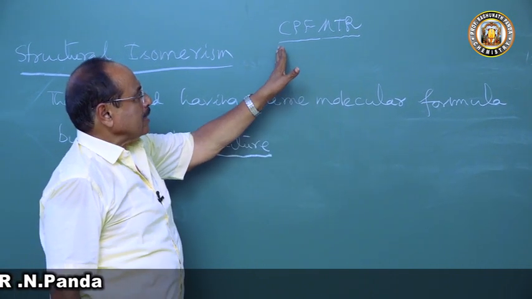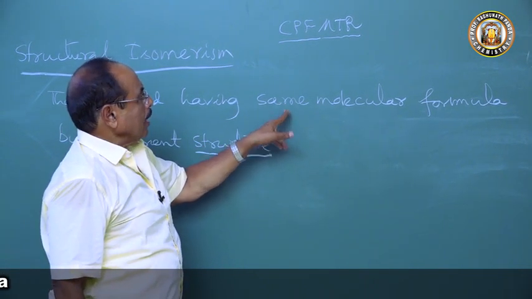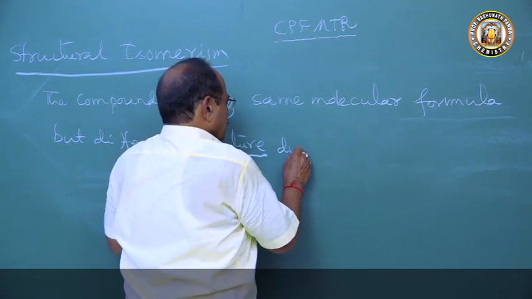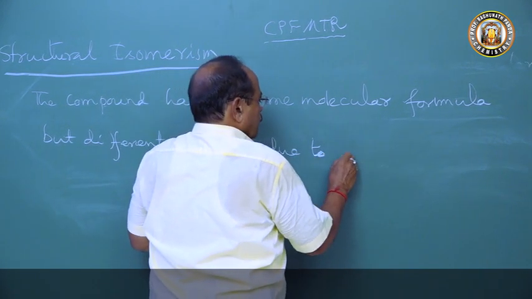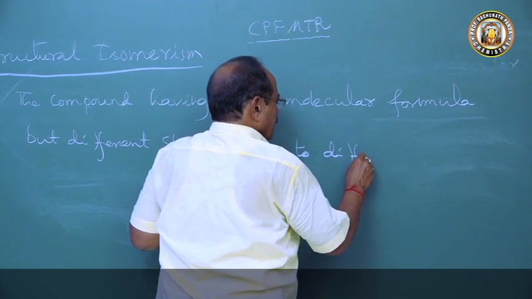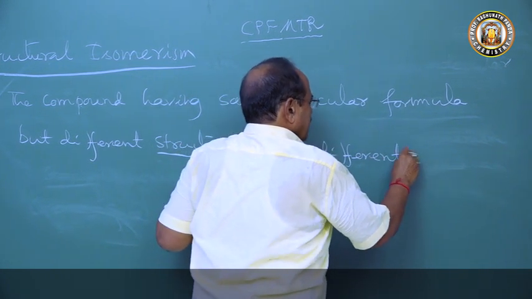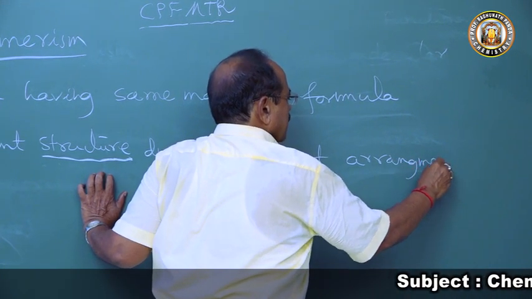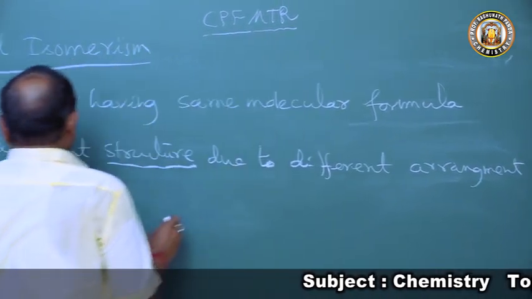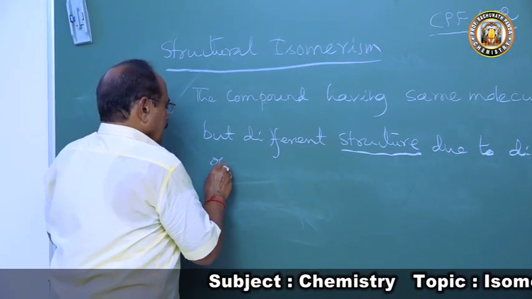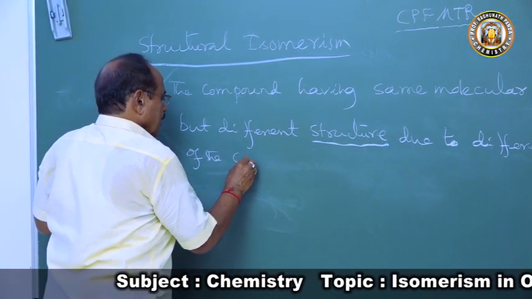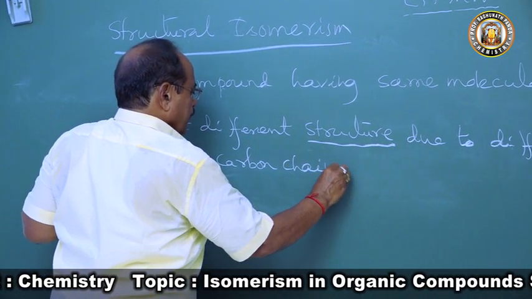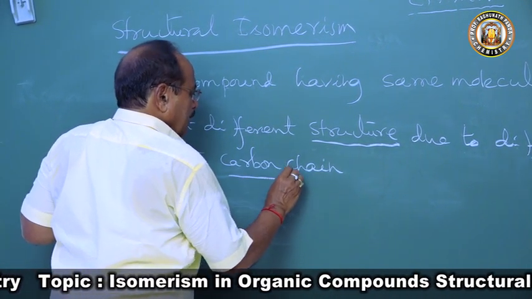The compounds having same molecular formula but different structure due to different arrangement of the carbon chain.